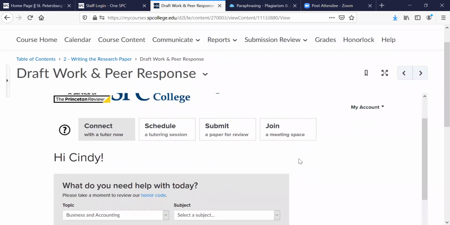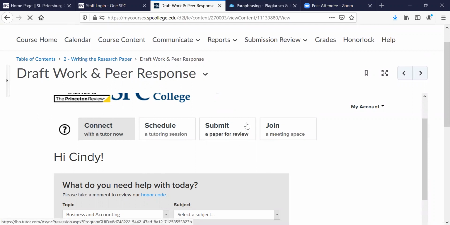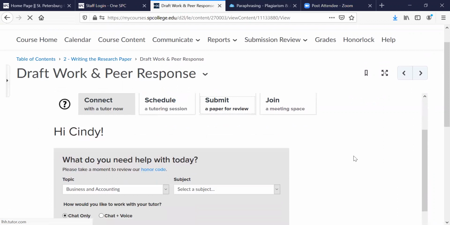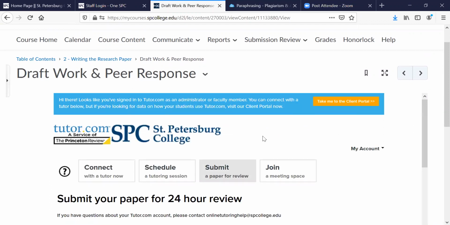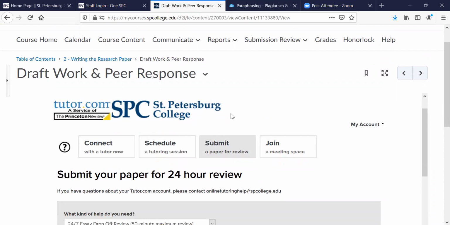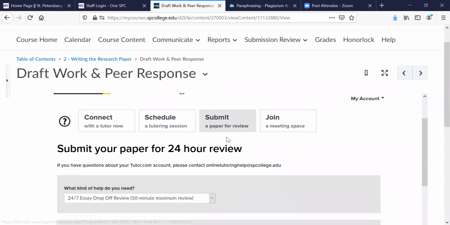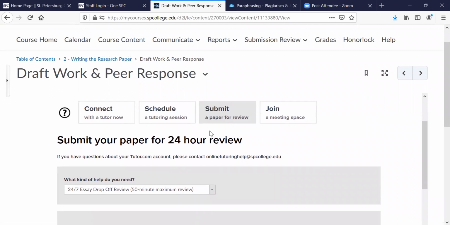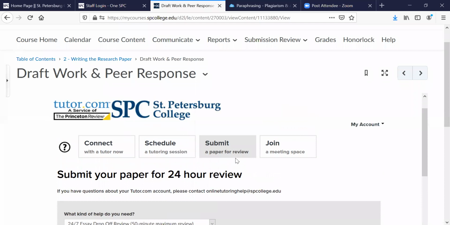So you can go through the session. If you want a live session, for instance, with a tutor, you can connect immediately. Most people will probably use the submit one. Once you've submitted that essay, you can get feedback emailed to you. And when you check back, you'll be able to see if you've gotten feedback from the tutor in your account. Since this is not a requirement, but it's a recommendation, and you've got your paper anyway, you might as well just get some extra feedback from the tutors.